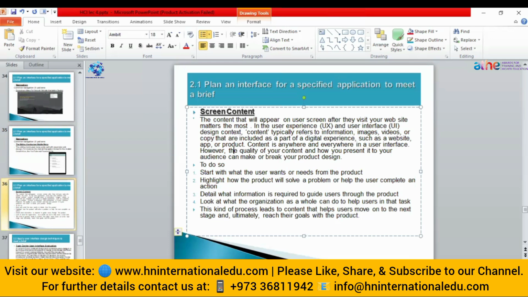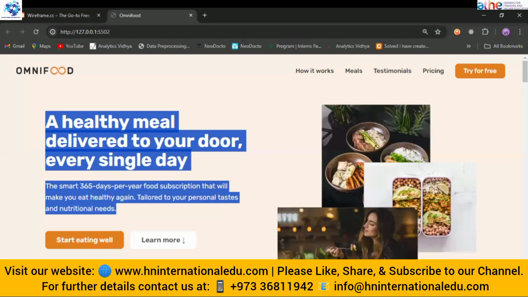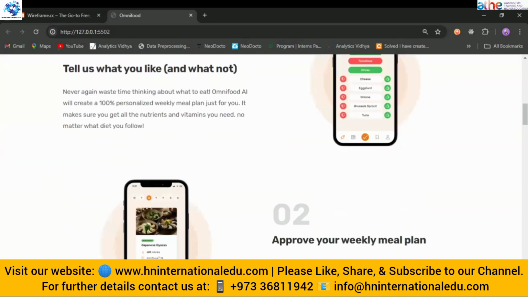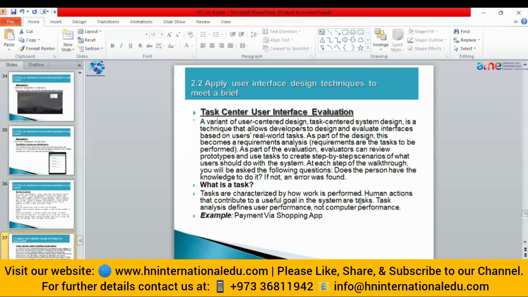Then after that, what we have here is the task-centered user interface. It means your design should be according to the user. It should be user-centered. It means the design should be created according to the user's needs. For example, here we want the user to sign up for a subscription for their daily meal. So you should know the needs of the user, what the user wants from you. The user wants smooth navigation, easy to use, everything should be clear. In this way, you can create designs that help the user to achieve their goal.